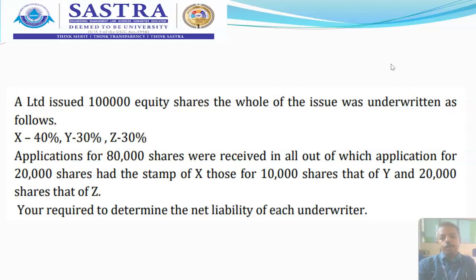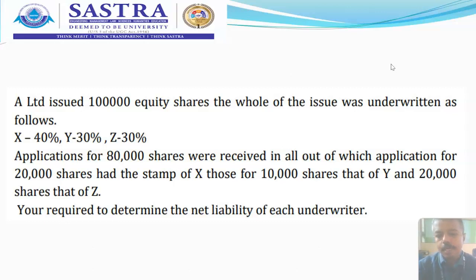Now, in total, you can write 30,000 unmarked applications. So in the particulars, we have written first gross liability and then second, subtract the unmarked applications. So here in total we have written 30,000.